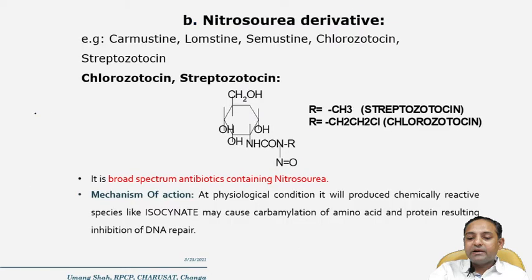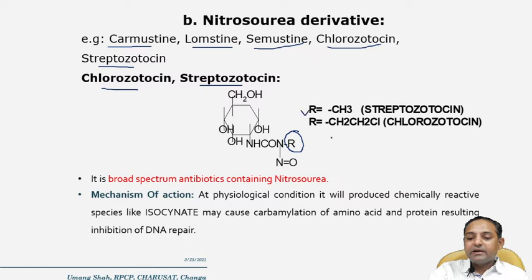Now the various drugs that come under nitrosourea derivatives are carmustine, lomustine, semustine, chlorozotocin and streptozotocin. This is the structure of chlorozotocin and streptozotocin. There is only a change at this position, the terminal nitrogen of the nitrosourea.